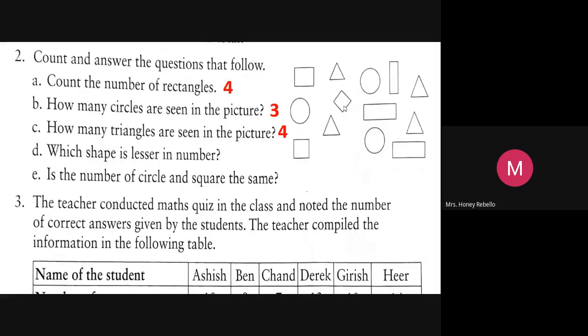Now, which shape is lesser in number? I just want Alan to answer. Alan, can you read D? Which shape is lesser in number? Circle, ma'am.